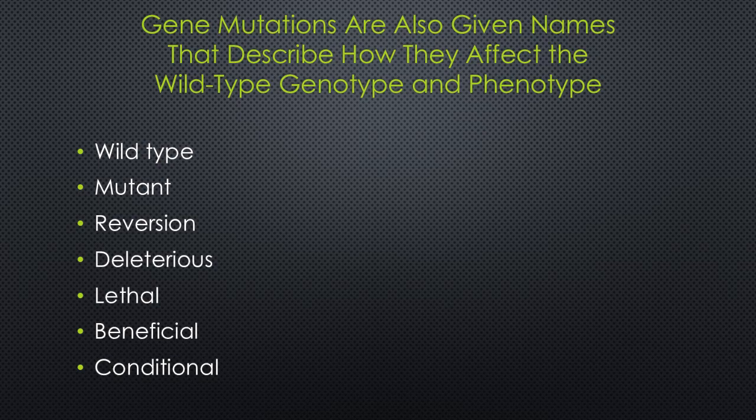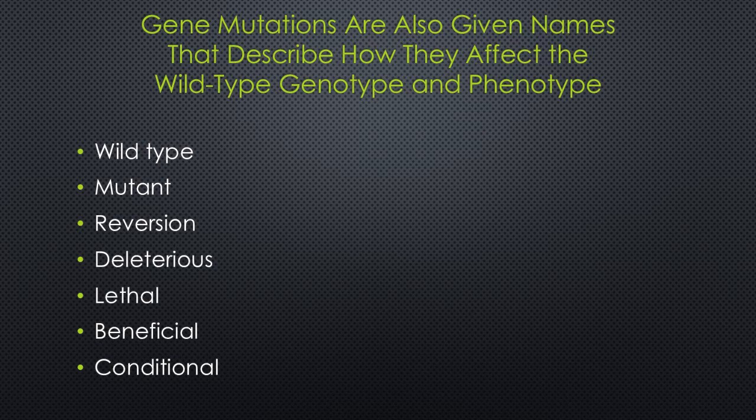Another way to describe mutation is based on its influence on the wild type phenotype. Mutants are often characterized by their different ability to survive. As mentioned, a neutral mutation does not alter protein function as it does not affect survival or reproductive success.